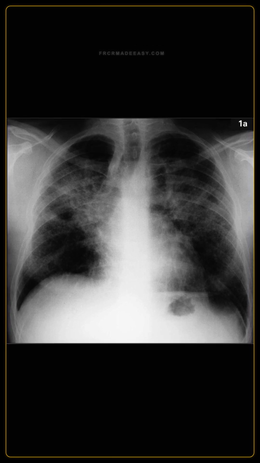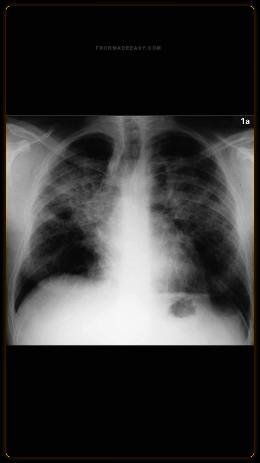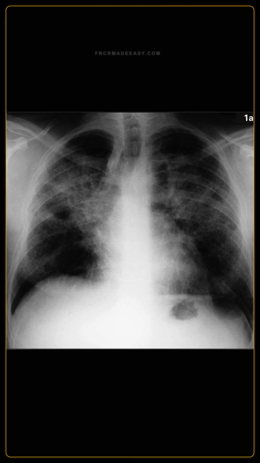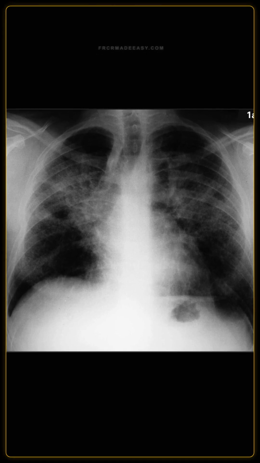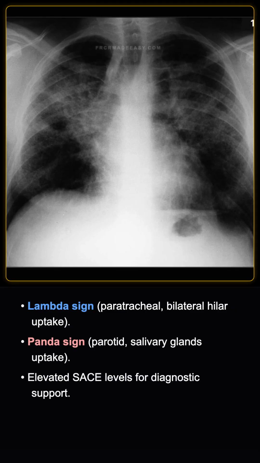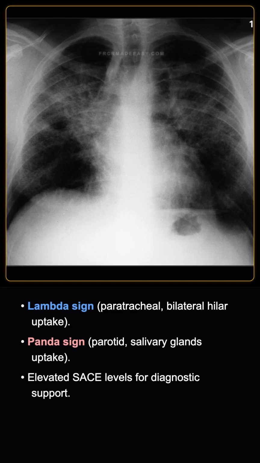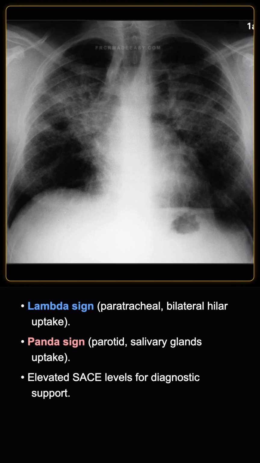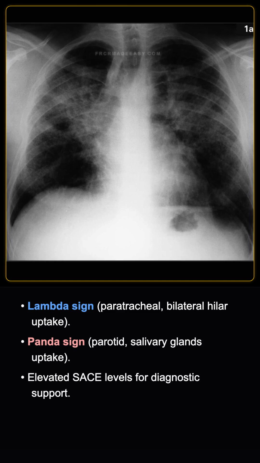Although gallium scanning is rarely used now, what classic signs are associated with sarcoidosis on this modality, and how would you manage this patient? I'd say 2 classic signs on gallium scans are the lambda sign, showing symmetrical paratracheal and bilateral hilar uptake, and the panda sign, showing uptake in the parotid, salivary, and lacrimal glands.